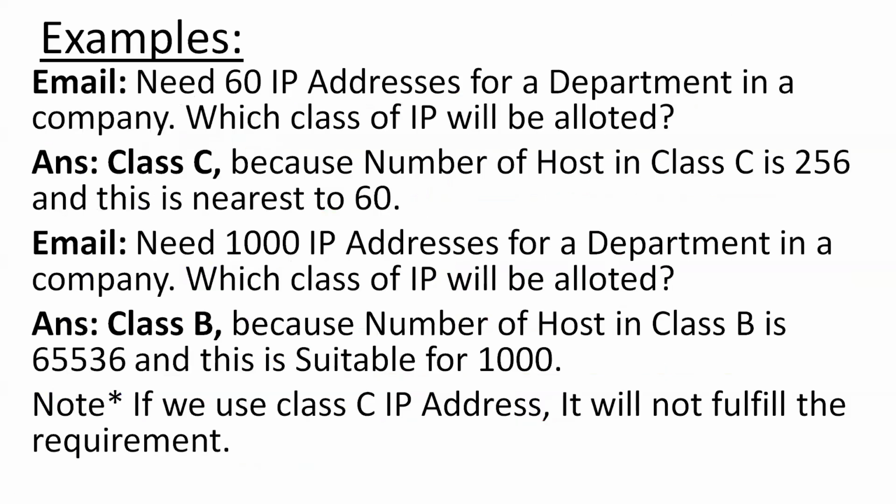Then an example: a department in a company needs 60 IP addresses. Which class of IP address will be allotted? Class C IP address, because the number of hosts in class C is 256, and this is nearest to 60. If a department needs 1000 IP addresses, which class of IP will be allotted? Class B, because the number of hosts in class B is 65,536, and this is suitable for 1000. If you use a class C IP address, it will not fulfill the requirement, right?